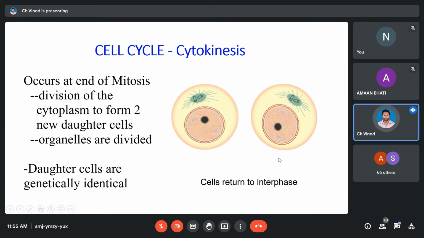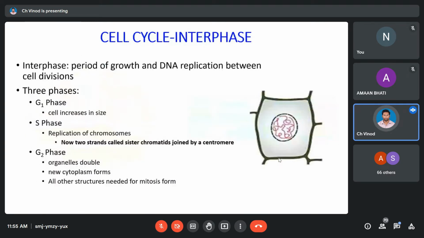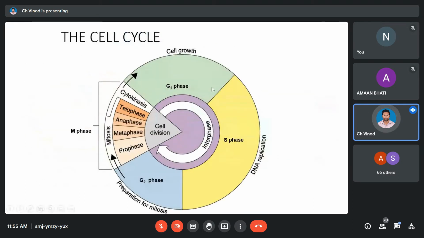Now let's look at the chromatin content and chromosome numbers. People face a lot of confusion there. So look at the chromatin content. Let's consider a human cell. Okay, समझ लीजिए हम हमारा हेयर सेल की बात कर रहा है. हम बाल कटवाने के बाद बाल ग्रो होता है वापस, right? So how does it grow? Through the same process. This is the process, mitosis.